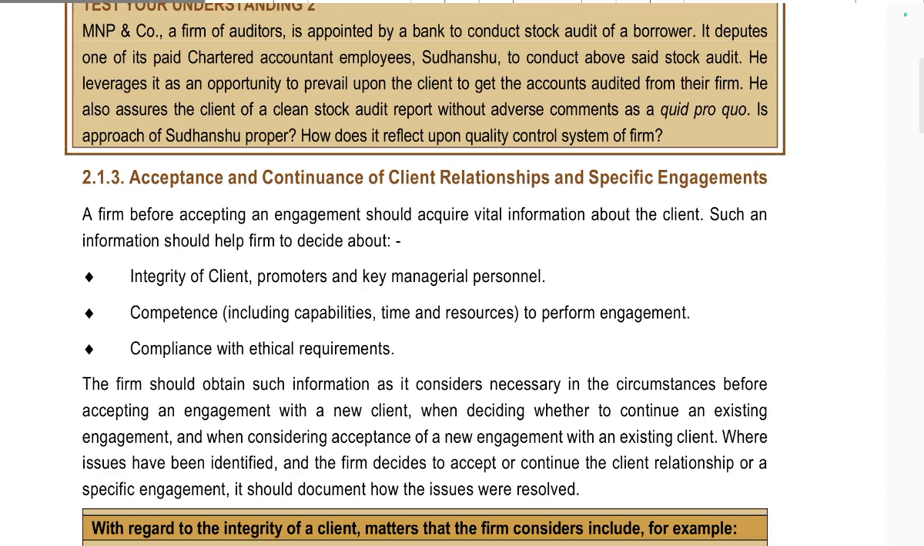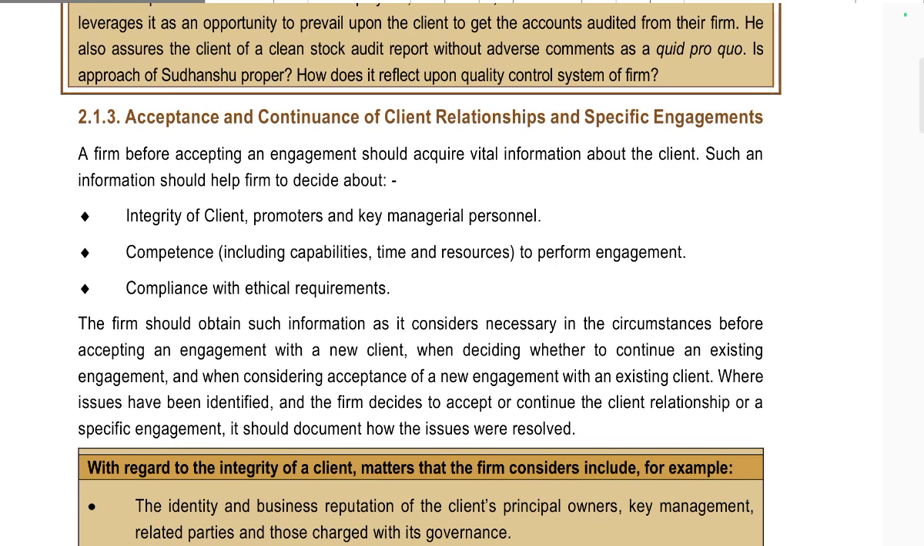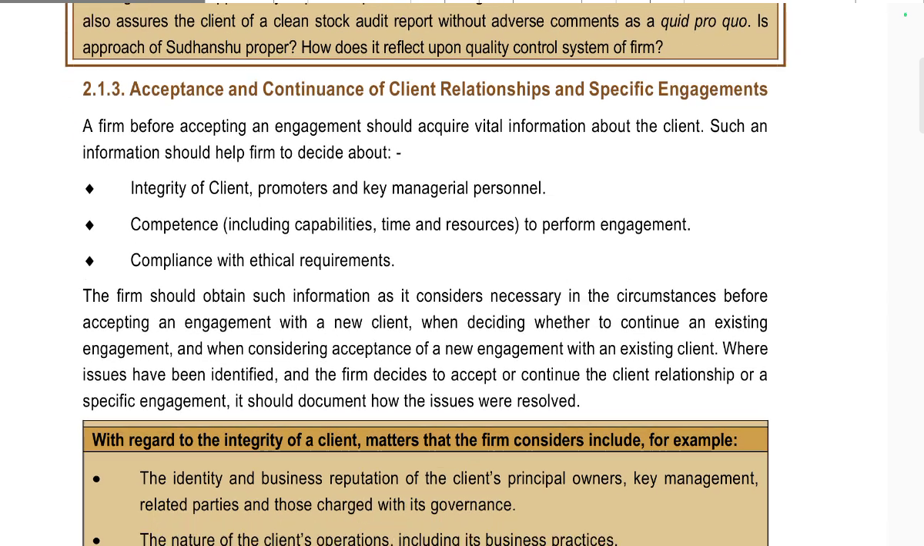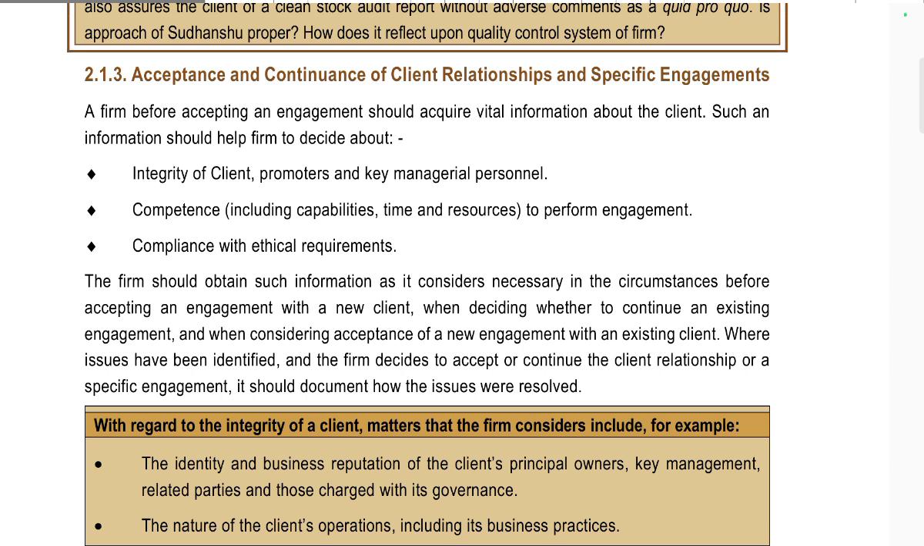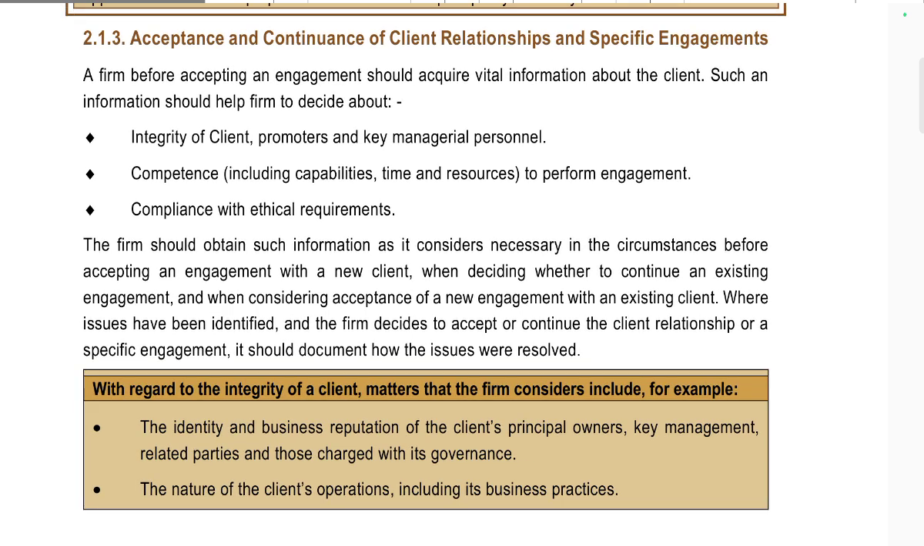Quality control system: the acceptance and continuance of client relationships and specific engagements. A firm, before accepting an engagement, should acquire vital information about the client. Such information, as mentioned below, should help the firm decide about the integrity of the client, including key managerial persons, and its capability, competence, time and resources to perform the engagement, and compliance with ethical requirements.